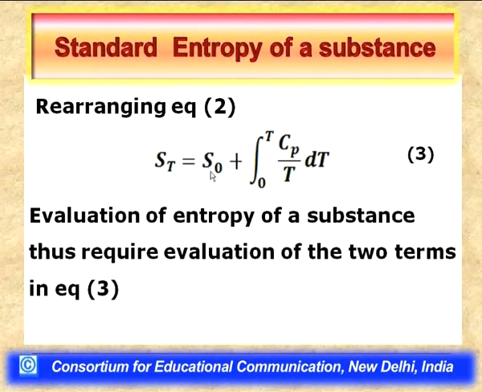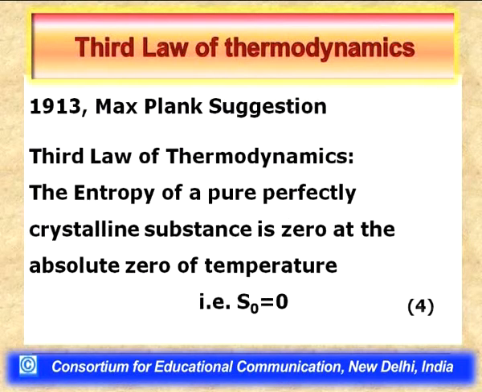Now, the question is how to obtain the entropy of a solid substance at absolute 0 of temperature. The answer comes from the third law of thermodynamics, which is based on the Nernst heat theorem. According to the Nernst heat theorem, the entropy change for a reaction involving only pure crystalline substances at absolute 0 is 0.